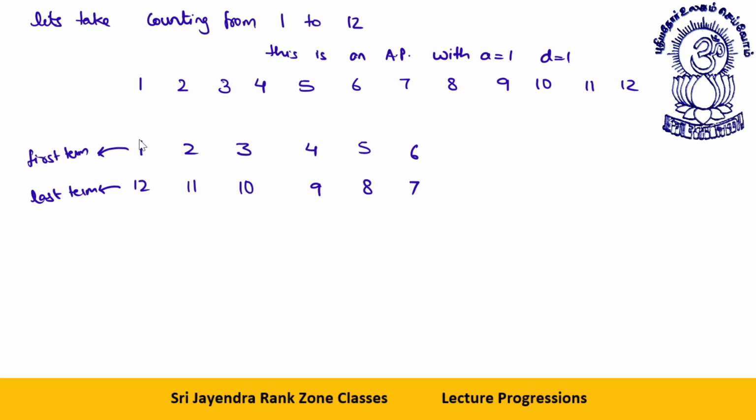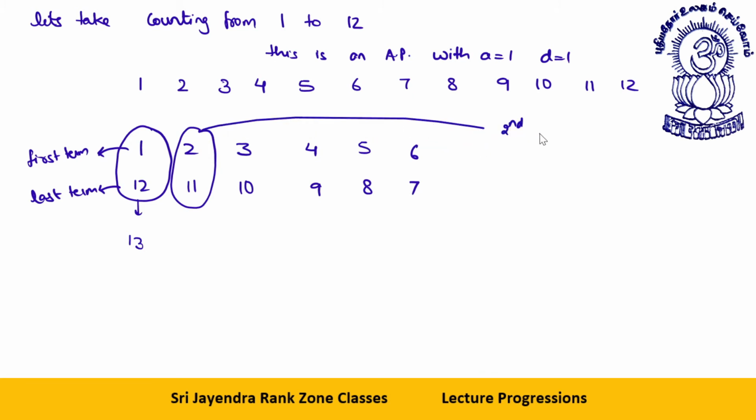What I want to emphasize is that their sum is 13. Any other pair, let's say this pair of the second and second last term.